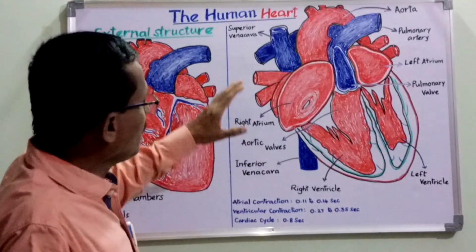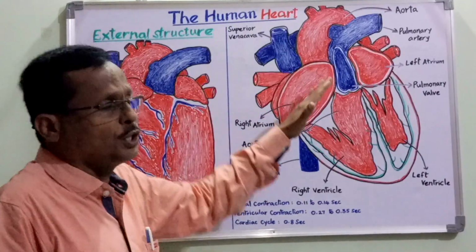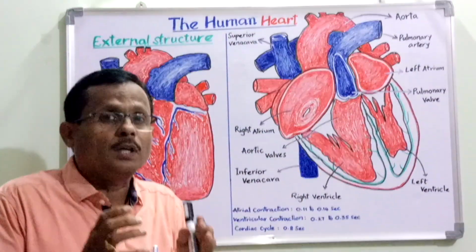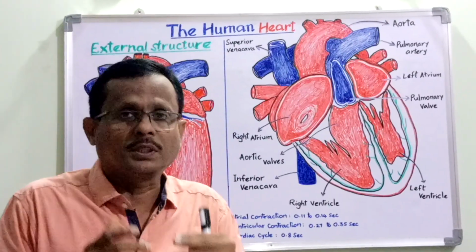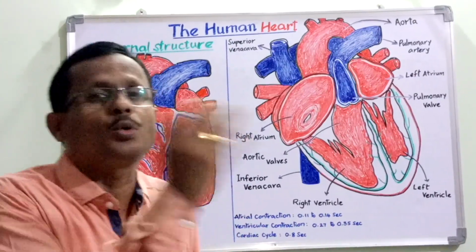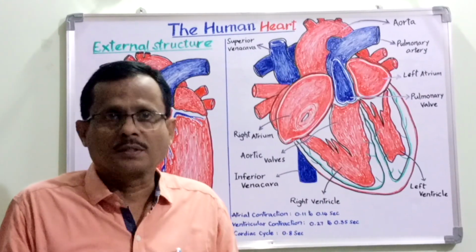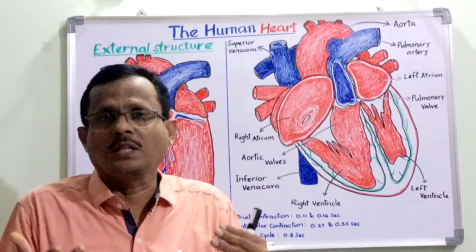Here, if we talk about the functioning of the heart, it is uninterruptedly functioning inside the body, right from the womb to the tomb. So generally we say when a person expires, there is a want of oxygen in the cardiac muscle.